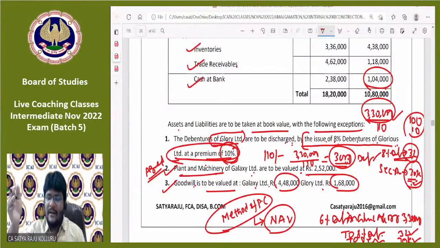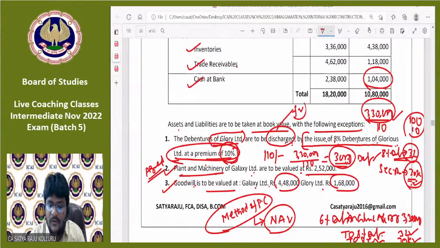And the remaining sentence: by the issue of 8% debentures of Glorious Limited at a premium of 10%. In that point, two sentences are there. We need to discharge the debentures of Glory Limited, but how? Nothing was mentioned. If nothing was mentioned, it means discharged at face value. Now, to discharge that, how do we need to issue? At a premium. Like that, you need to think, ma. Okay. Fine.